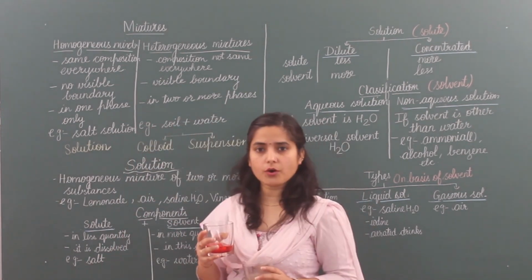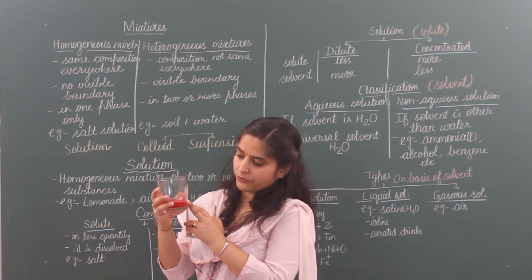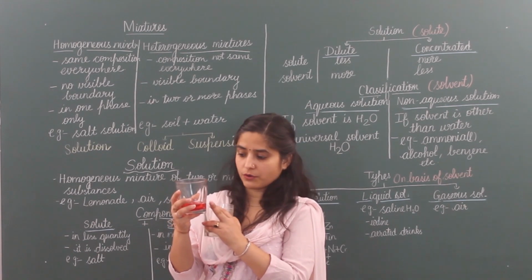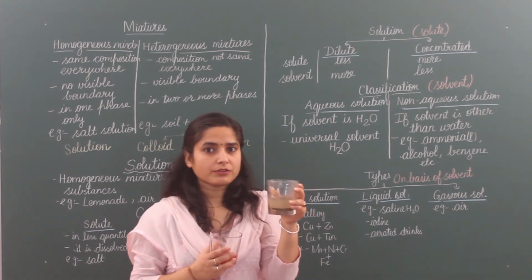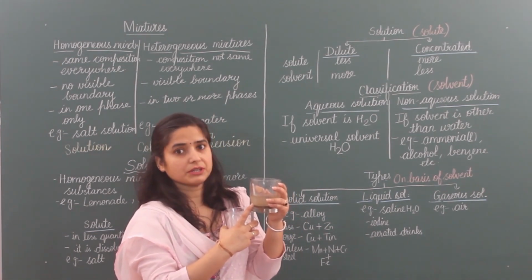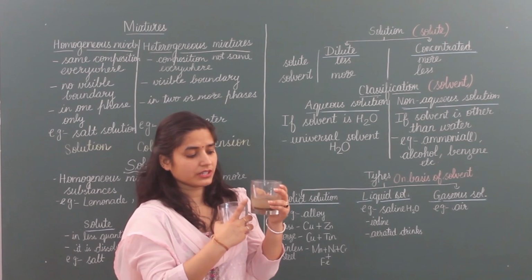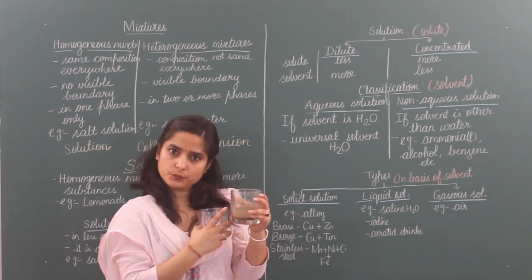Second point, no visible boundary. No visible boundary means there is no boundary showing where the sharbat is present and where the water is present. But in heterogeneous mixtures, boundaries are present. You can see the limit up to where soil is present, up to where water is present and where impurities are present.